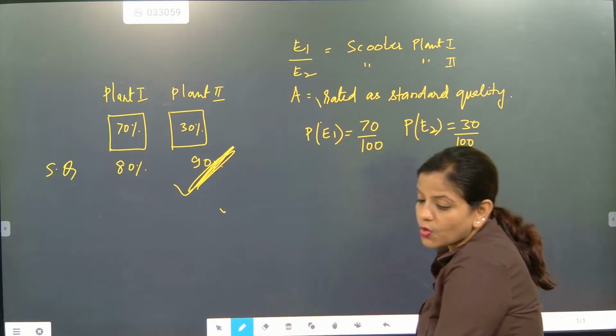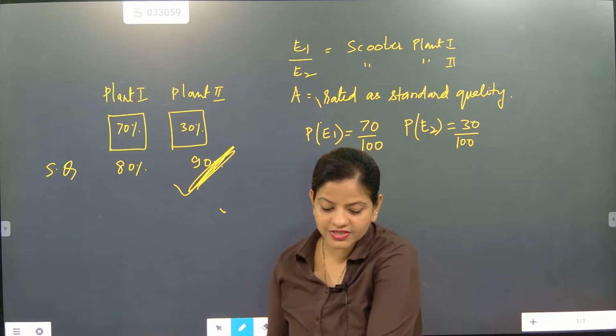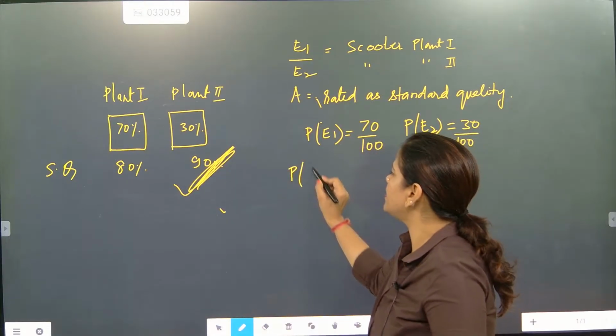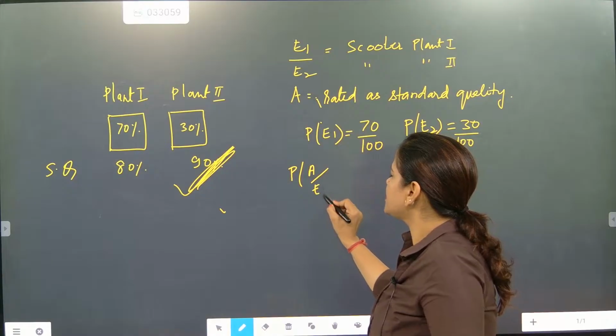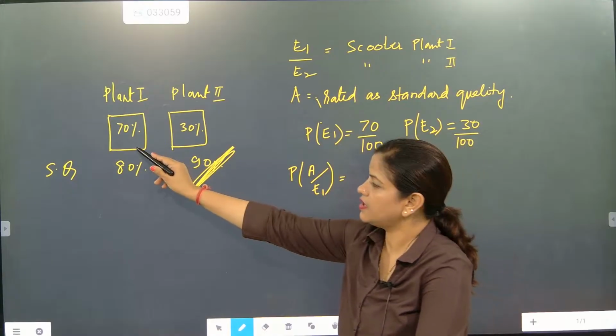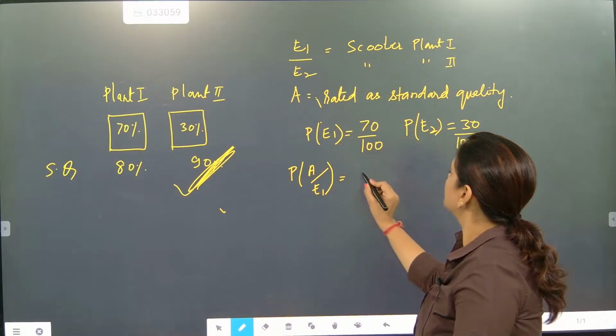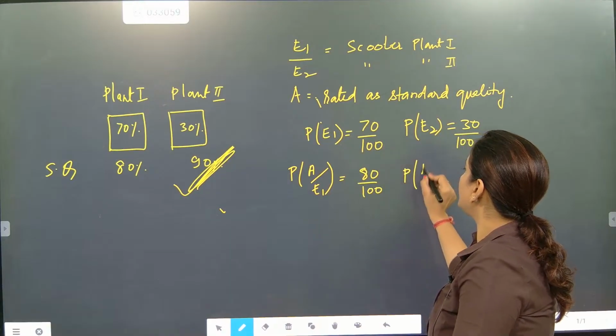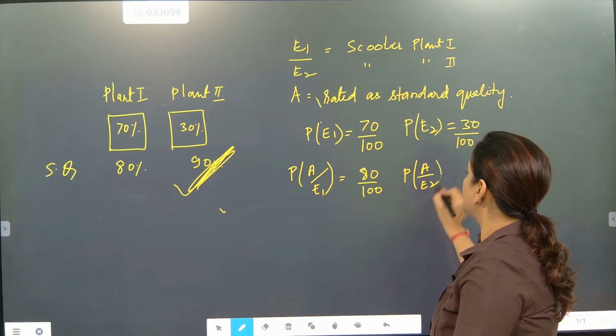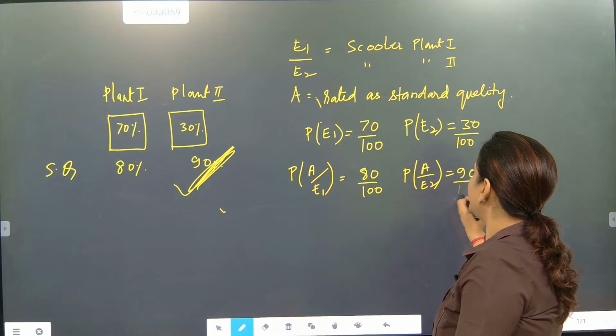Now beta, standard quality. Which one is having standard quality? A is chosen as standard quality. Standard quality of E1, plant 1, is 80%, so 80 by 100. Standard quality of plant 2 is 90%, so 90 by 100.